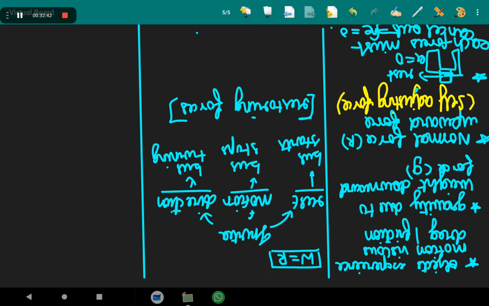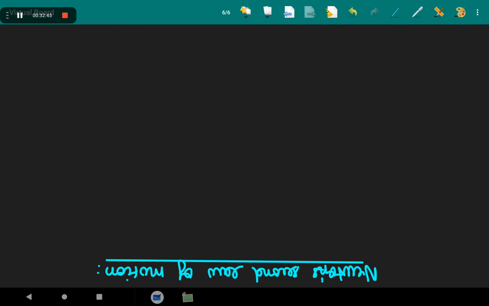Now next, let us get into Newton's second law of motion. Let us see what Newton's second law says. The first law refers to the simple case when the net external force on a body is zero. The second law of motion refers to the general situation when there is a net external force acting on a body. It relates the net external force to the acceleration of the body.